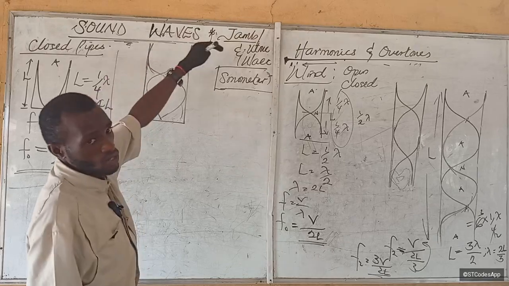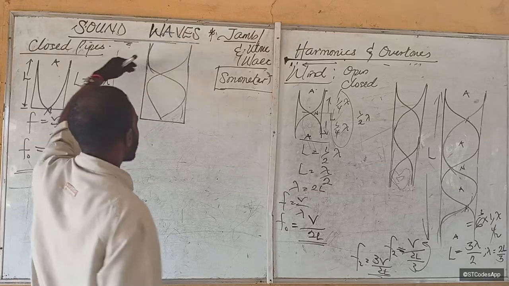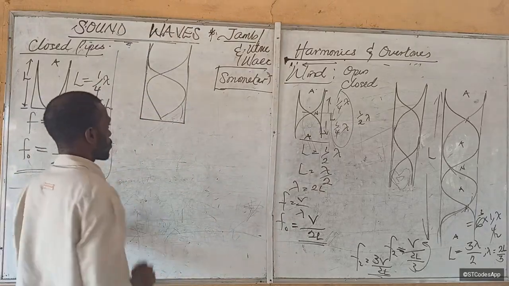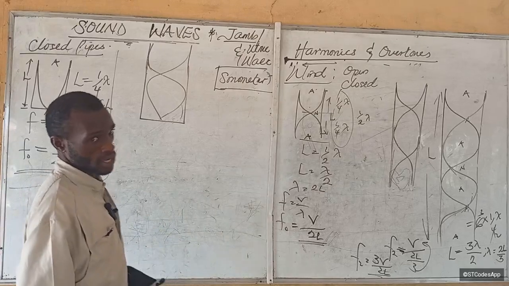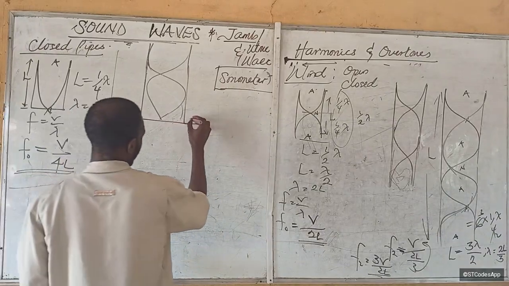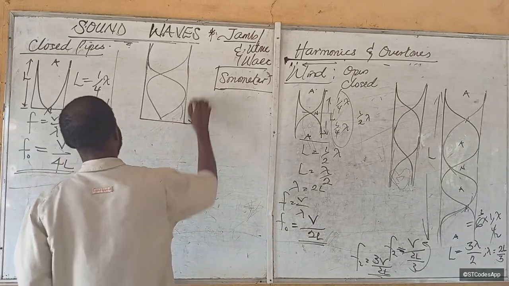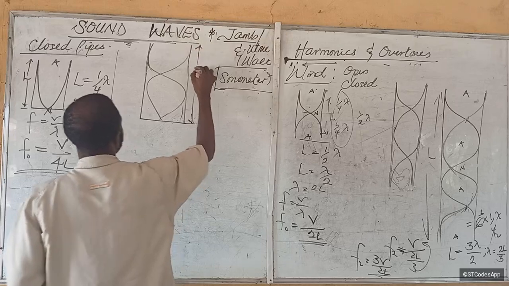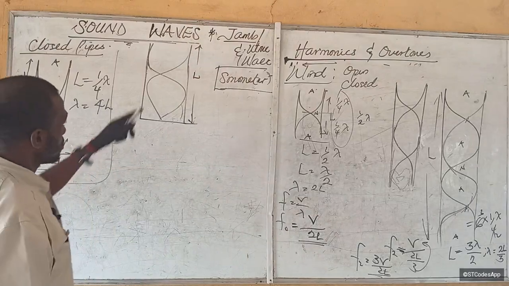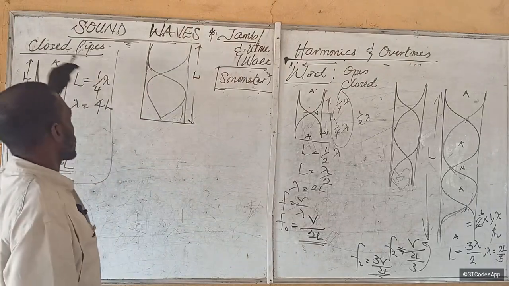The vibration does not usually start from the end when you send vibration using a tuning fork, for example. It's called end correction, but just look at this now. We have this length too. Keep in mind that the length might be the same, but the kind of vibration that will pass is what matters. Are you with me now? The length of this thing might be equal to the length of this thing.